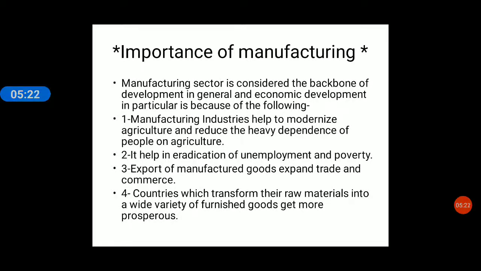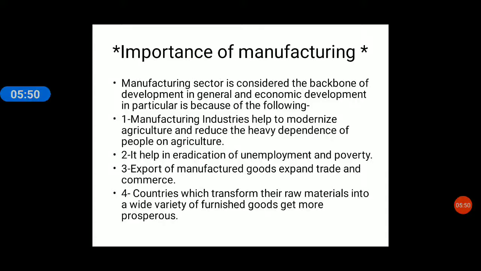Now, manufacturing industries help to modernize agriculture and reduce the heavy dependence of people on agriculture, meaning India is considered an agrarian country, an agriculture based country where most of the people are employed in agriculture and allied industries. Now, we have seen disguised unemployment, right?